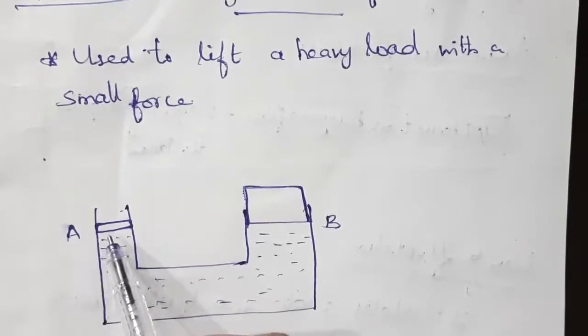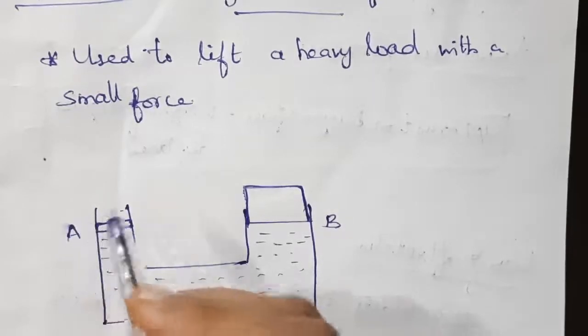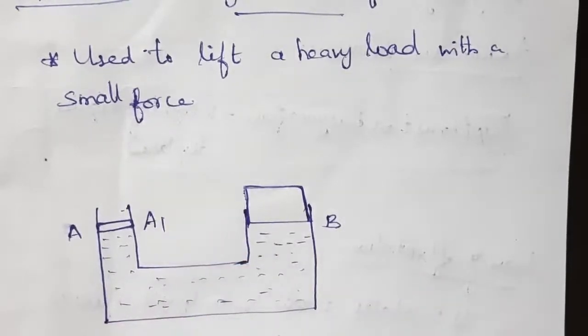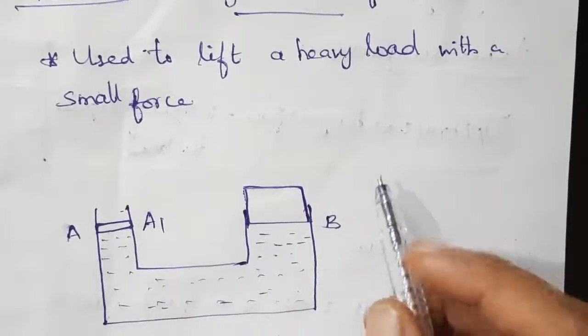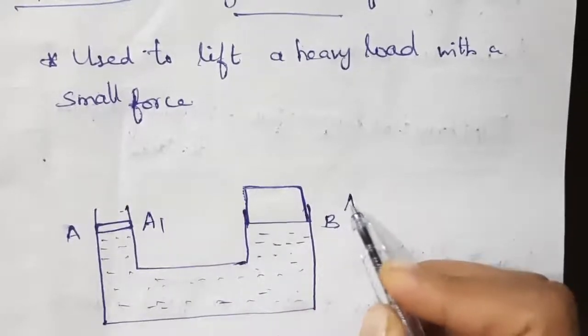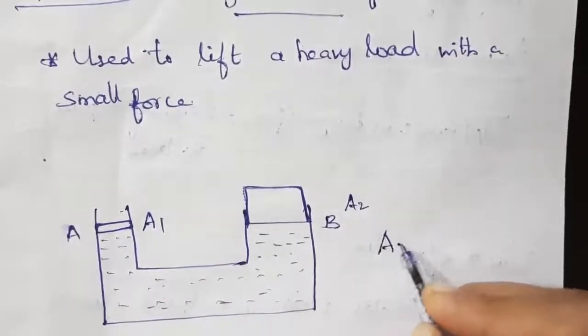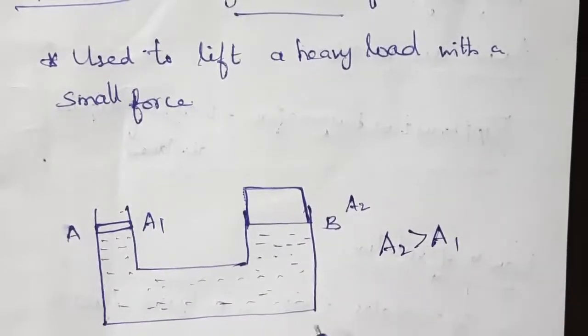In pipe A, the area of cross section of the piston is A1. In pipe B, the area of cross section of the piston is A2. Note that A2 is greater than A1.